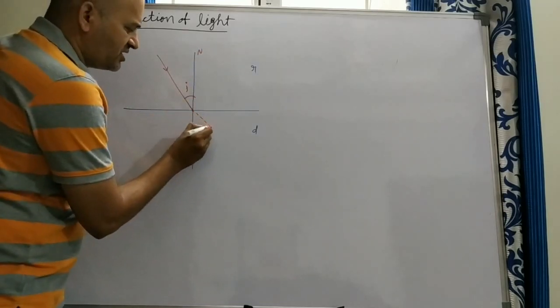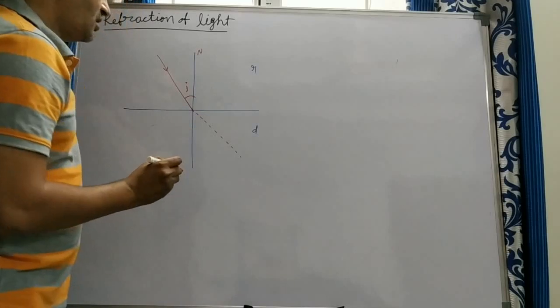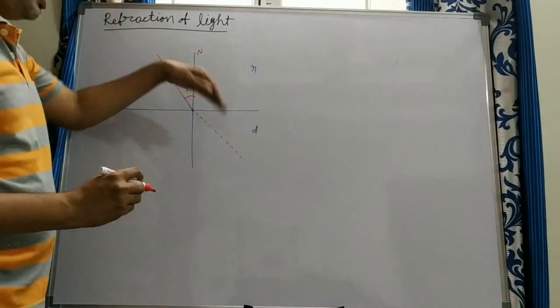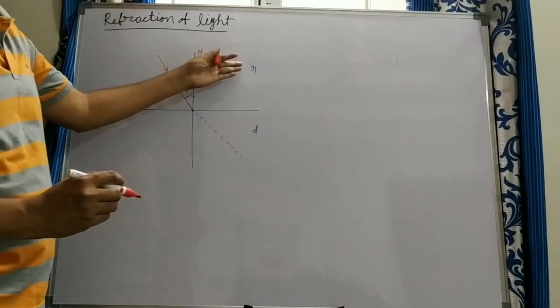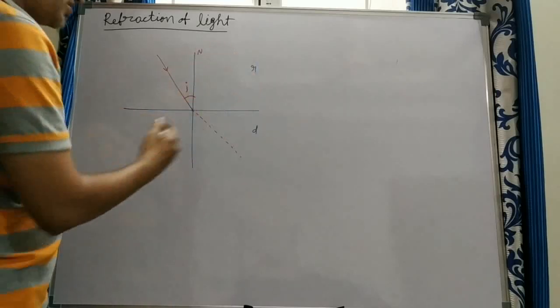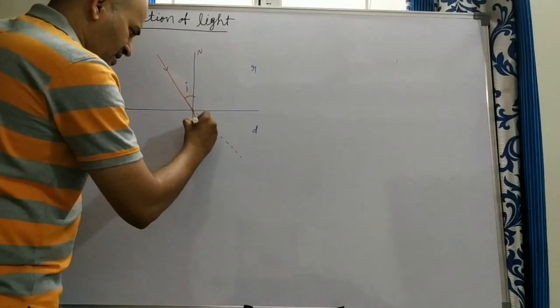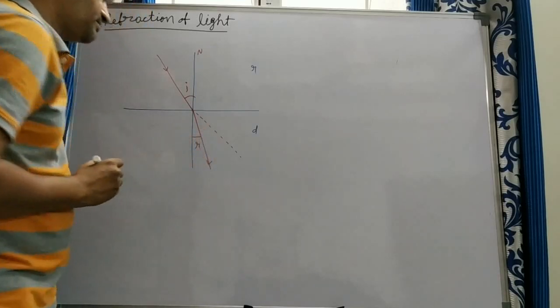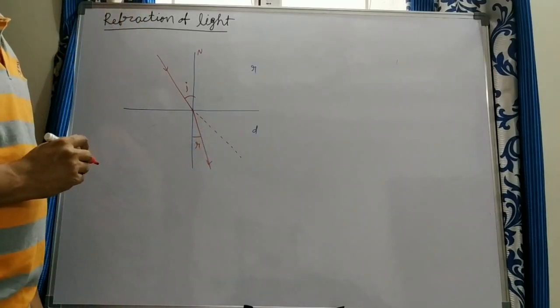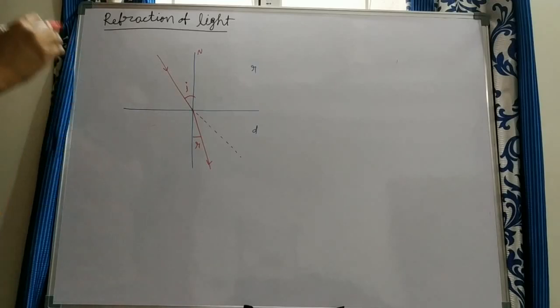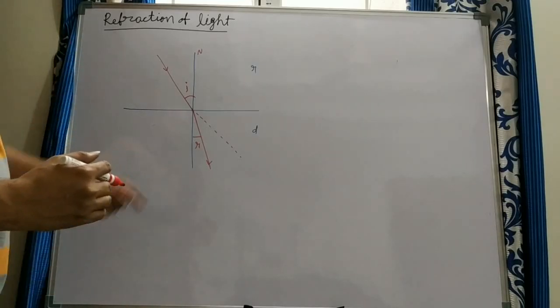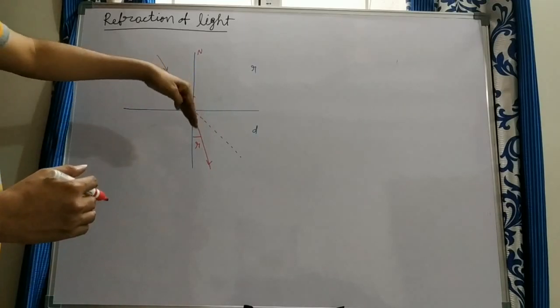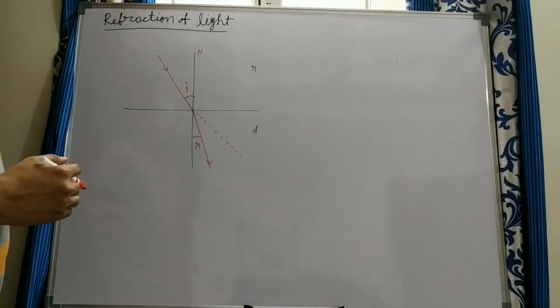If there were no change of medium, it would go straight like this. But because of the change in medium, here it bends towards the normal. This is the angle of refraction. So when light enters from rarer to denser, the refracted ray bends towards the normal.